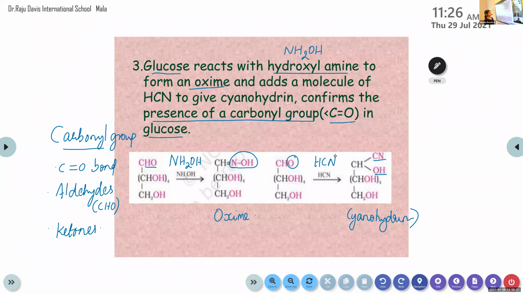So this is the third step. What all things do we know about the structure of glucose now? Its molecular formula is C6H12O6. Then all carbon atoms are in a straight line. Then a carbonyl group is present there. We don't know which carbonyl group is present. From this chemical reaction, one carbonyl group is present in glucose. So this is the third step.